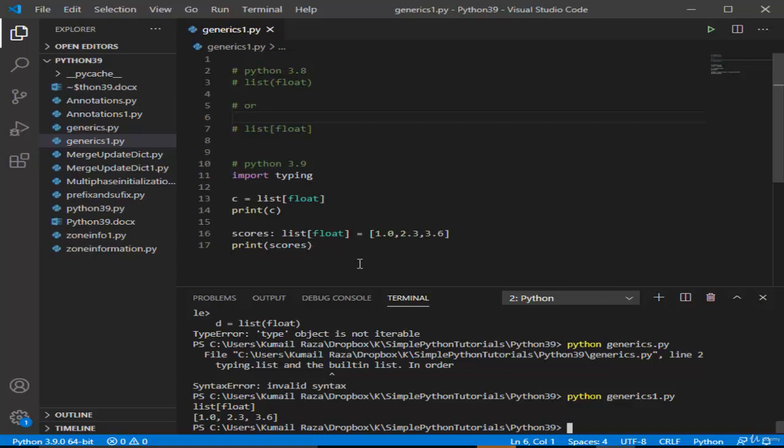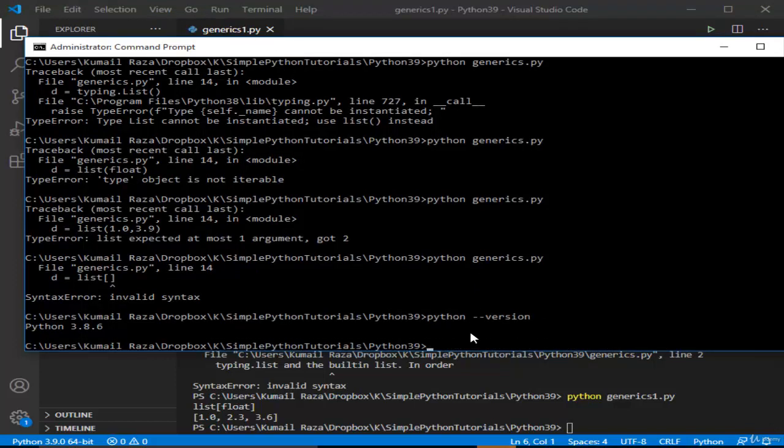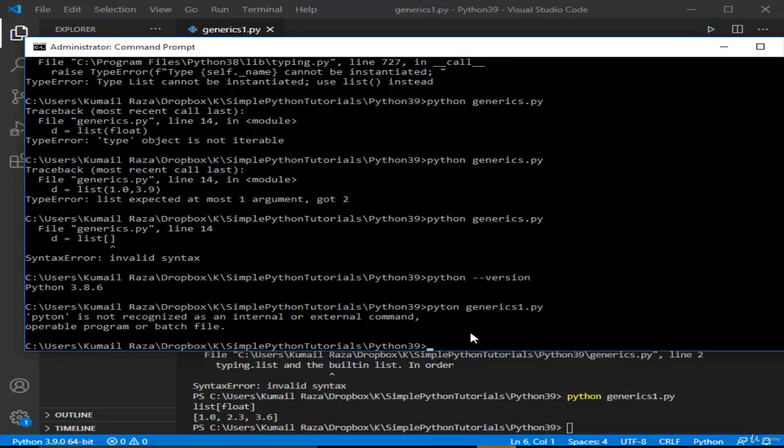But let's try to do this in a Python 3.8 environment. So let's again check the version. This is 3.8.6, and now we run the same Python file and see.